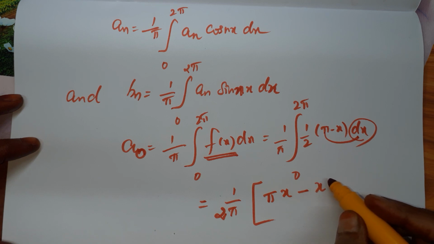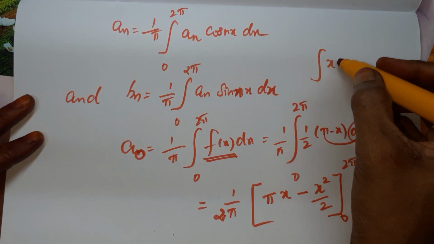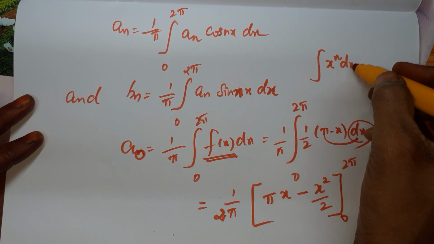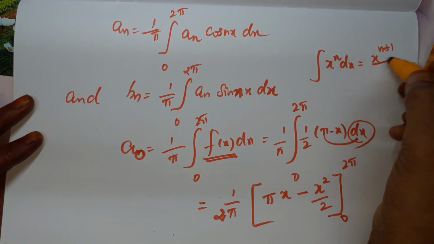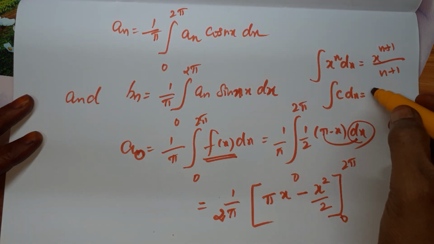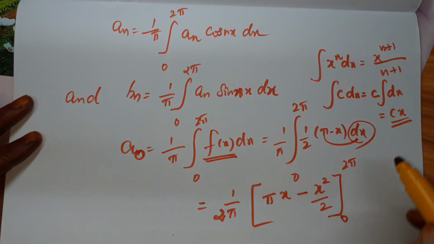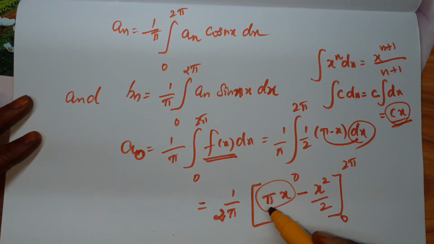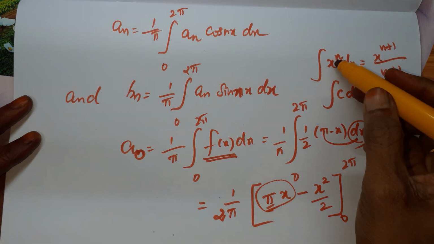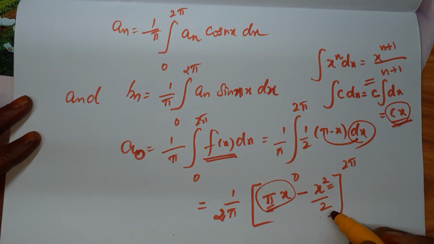When we integrate x, what are we getting? x squared by 2. And the limit is from 0 to 2 pi. I'll tell you the general integration formula for x power n. Integral of x power n dx is equal to x power n plus 1 by n plus 1. Integration of a constant c into dx is equal to c into x. So this we applied for the first one, in the place of c we have pi, and for the second one we used this formula, in the place of n we have 1. So 1 plus 1, that is 2, by 1 plus 1, that is 2.